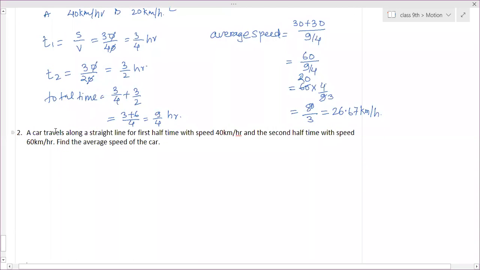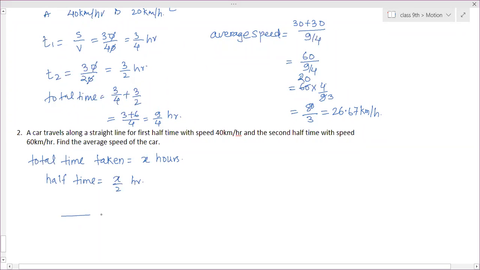The next part is: a car travels along a straight line for the first half time with speed 40 kilometer per hour, and the second half time with speed 60 kilometer per hour. Find the average speed of the car. Half time is given, exact value not given. So we don't have a time. We will consider total time taken as X hours. Clear? Now half time means what? Half time is equal to X by 2 hours.